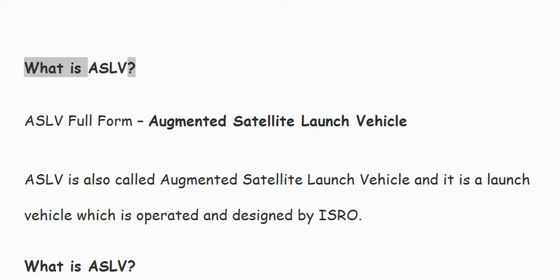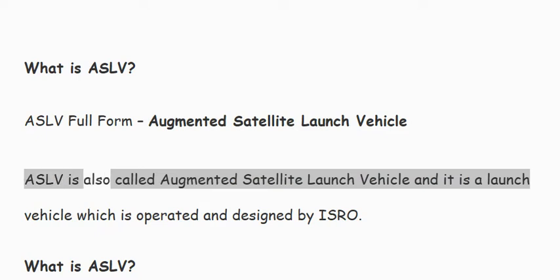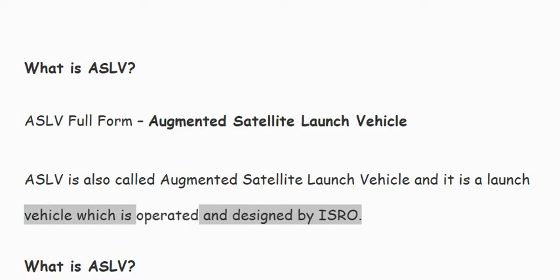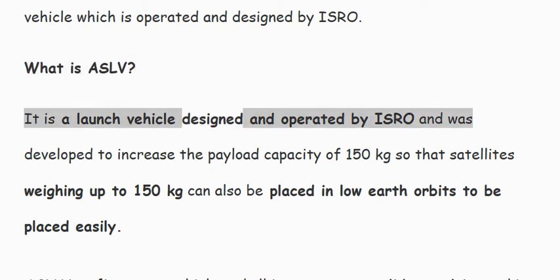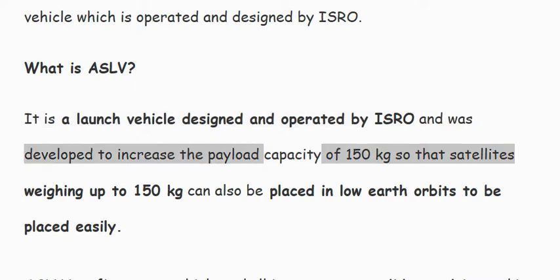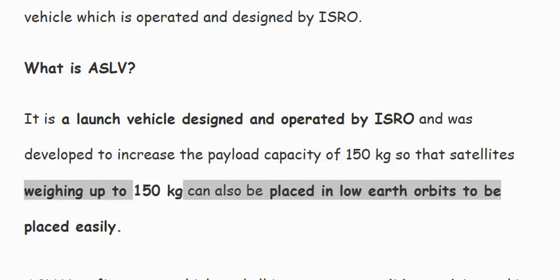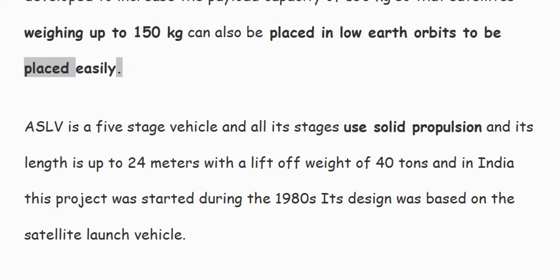What is ASLV? ASLV full form Augmented Satellite Launch Vehicle. ASLV is also called Augmented Satellite Launch Vehicle, and it is a launch vehicle which is operated and designed by ISRO. What is ASLV? It is a launch vehicle designed and operated by ISRO and was developed to increase the payload capacity to 150 kilograms so that satellites weighing up to 150 kilograms can also be placed in low Earth orbits easily.